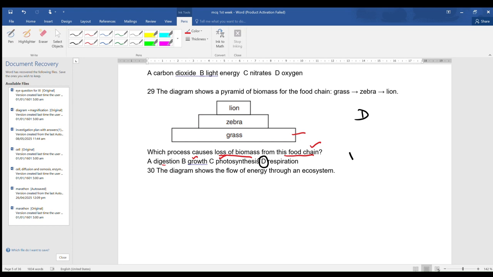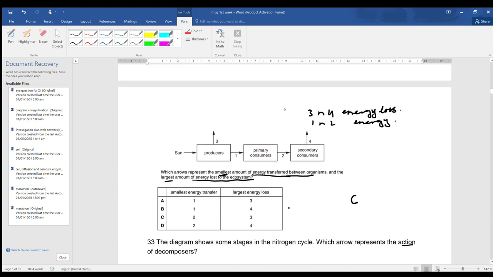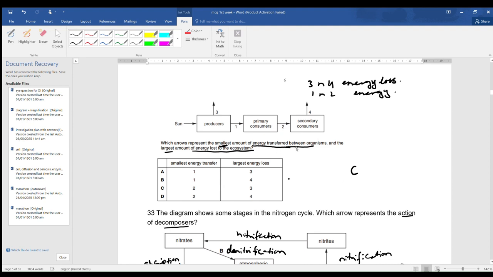Now, the diagram shows the flow of energy through the ecosystem. Which arrow represents the smallest amount of energy transferred between the organisms and the largest amount of energy lost to the ecosystem? At first we should look at these arrows. The producer contains the maximum amount of energy from the sun, and in each trophic level 90% of the energy is lost and only 10% is passed on. So the primary consumer will also lose 90% of the energy and only 10% will be passed on to the secondary consumer, and the secondary consumer will also lose 90% and only 10% is passed on to the subsequent consumer, that is the tertiary consumer.